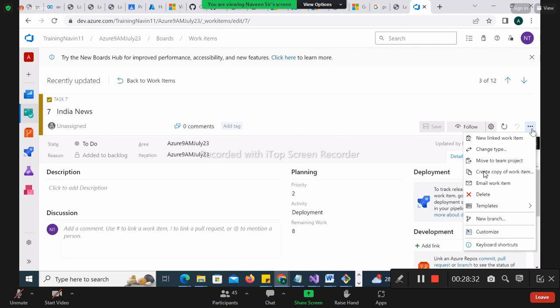That's fine. Create copy of work item. What happens, no dear? Sometimes, understand please, sometimes what happened? You want to create the exact same work type. So you can create a copy and change something in that. I'll tell you how. Frequently you will get this. Okay, that's why I'm telling this.